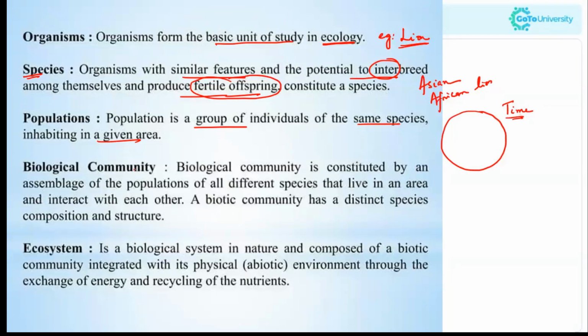Okay, now moving to the next term, that is biological community. A biological community is constituted by an assemblage of populations, that means a group of populations.